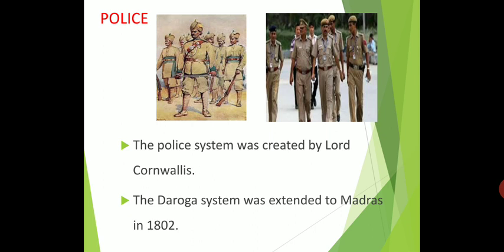During the British period, before the post of district superintendent of police, all the police stations were controlled by the judge. In 1808, the superintendent of police was appointed for each division. Later, the district collector was entrusted with the task of controlling the police force in the district. Later, in every district they appointed a superintendent of police, who controls all the police stations.